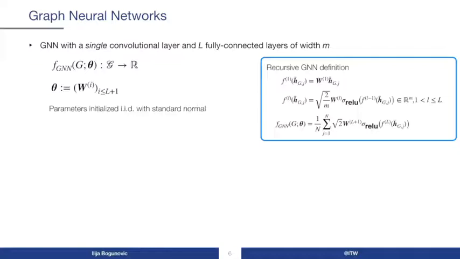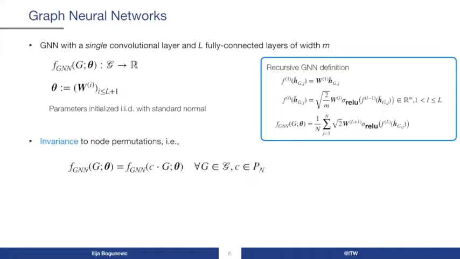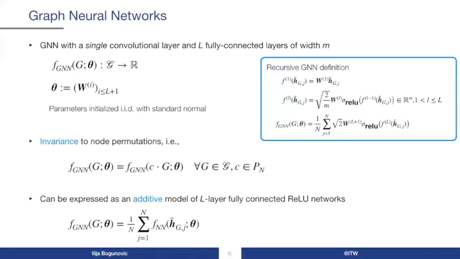The parameters of the GNN are initialized IID from standard normal, and the precise definition of the GNN architecture that we use in this work is shown in the circled equations. Now we observe that the graph neural network FGNN is invariant to node permutations, meaning that for all graphs and permutations, its prediction does not change if we permute graph nodes. The key step to show this property is proving that FGNN can be expressed as an additive model of L-layer fully connected ReLU network.